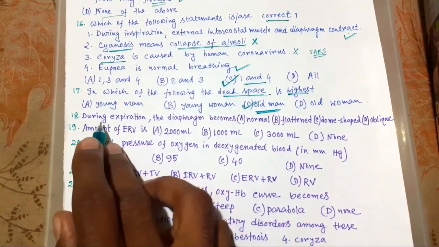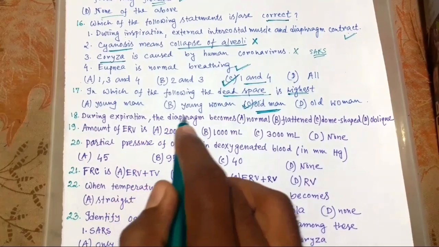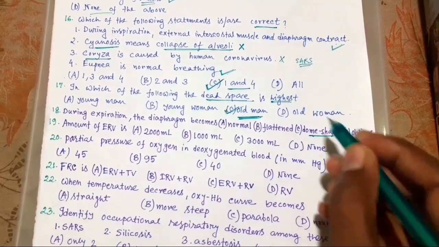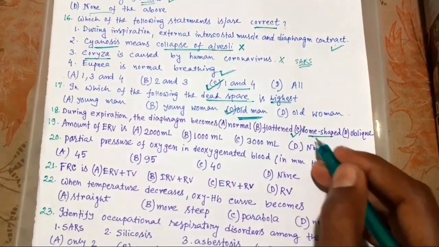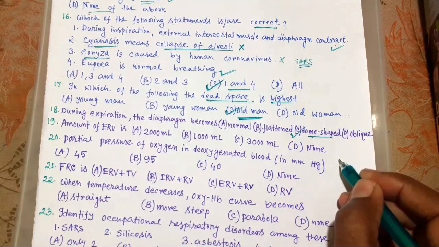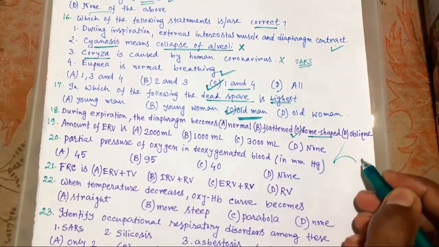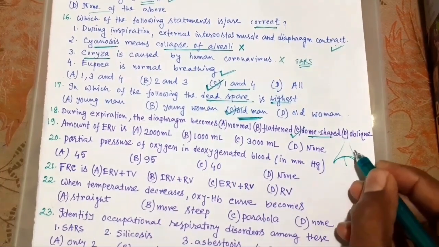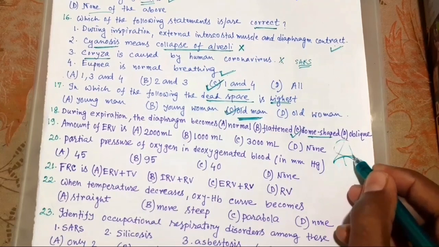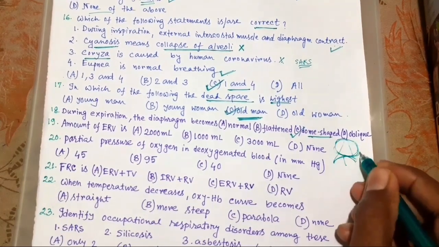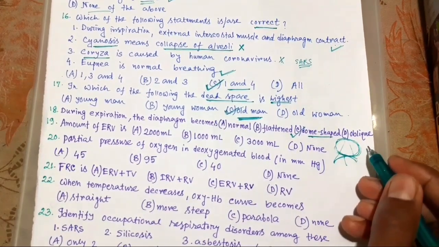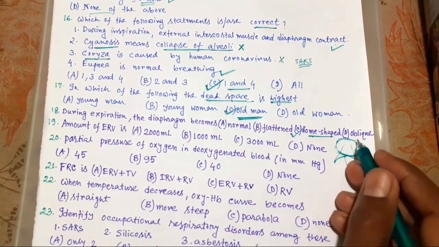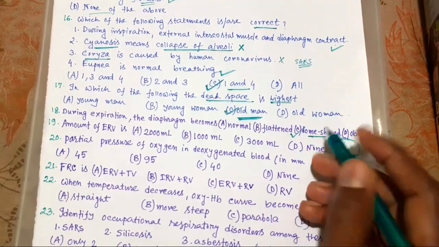Now 18. During expiration, the diaphragm becomes dome shaped. Okay, that is convex in shape. And here is thoracic cavity. This is diaphragm. Okay. So it will decrease the volume of thoracic cavity and expiration occurs. Okay. So dome shaped diaphragm during expiration. This is the right choice.